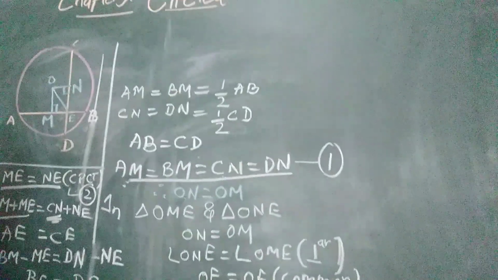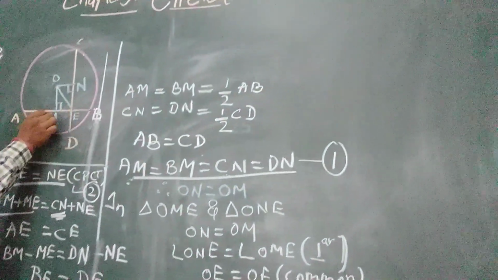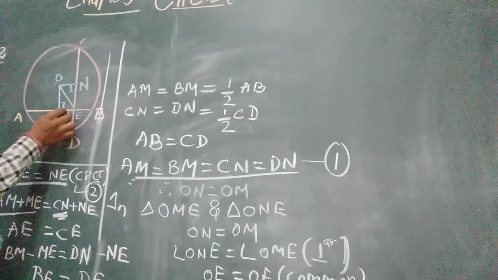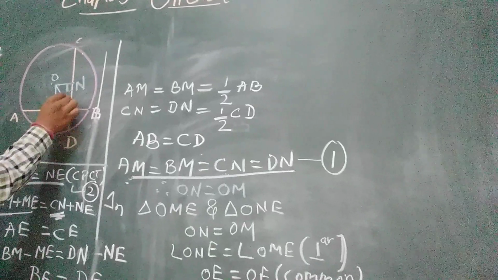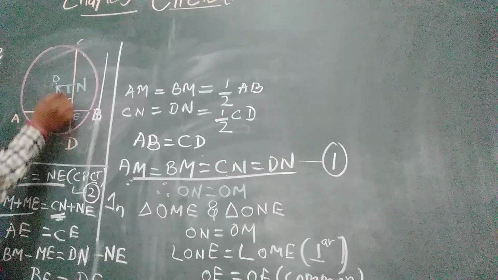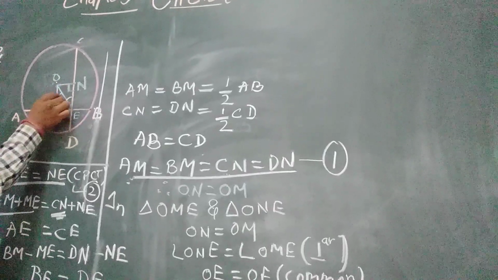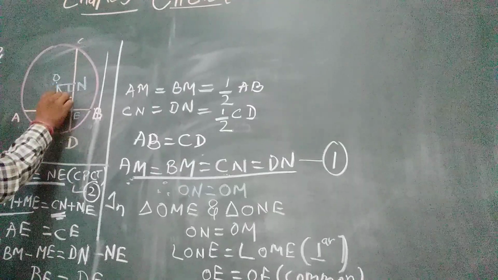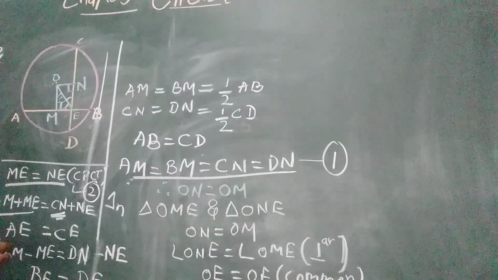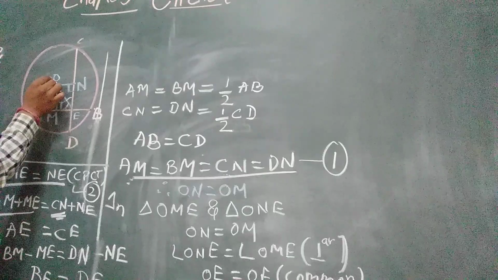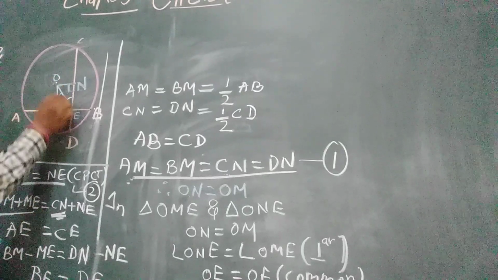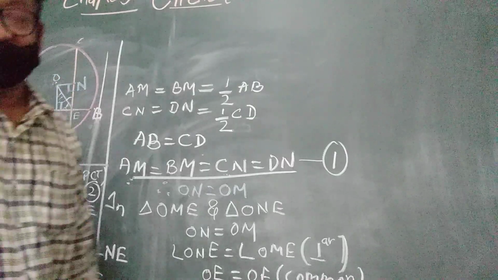Then the remaining congruent parts: this angle OEM is congruent to this angle OEN. After proving these two triangles congruent, we will use that angle OEM is congruent to angle OEN for question number 3.